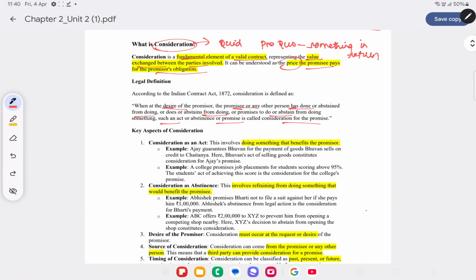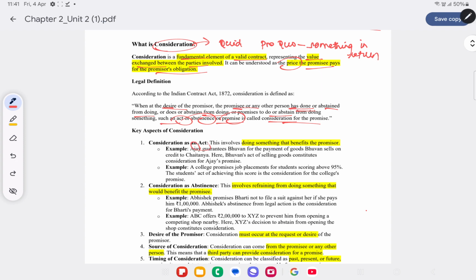So when at the desire of the promiser, the promisee or another person has done or abstained from doing anything, or does or abstains from doing something, or promises to do or abstain from doing something, then that act or abstinence or promise is called consideration for the promise. So now let's look into the key aspects. What are the key aspects of consideration?